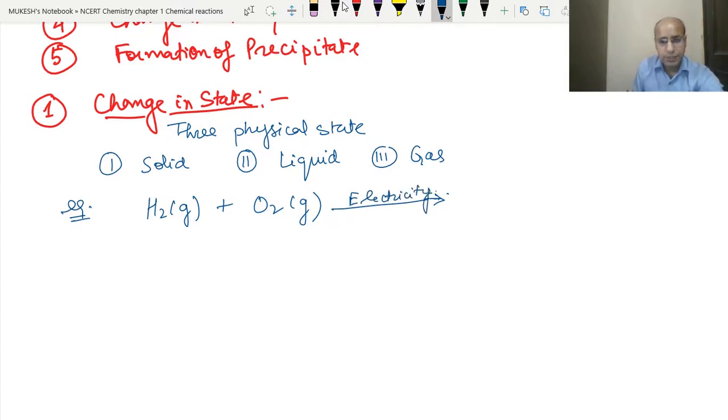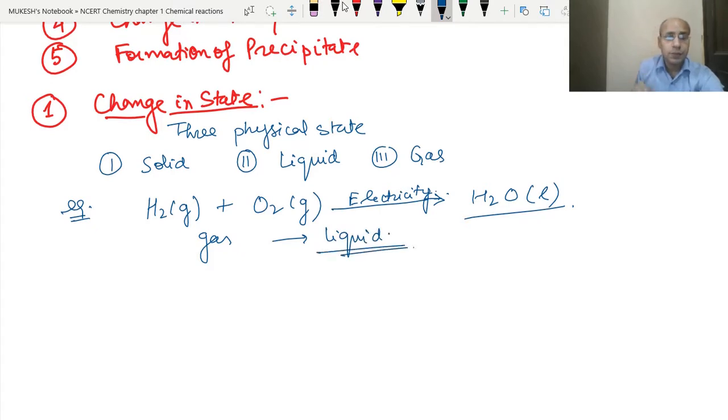When the electricity is passed, the liquid water is formed. So that means we have a change of state from gas to liquid. This was example A.